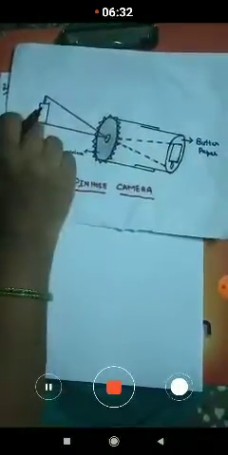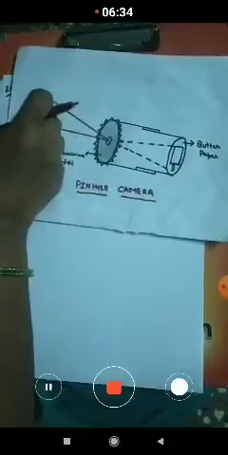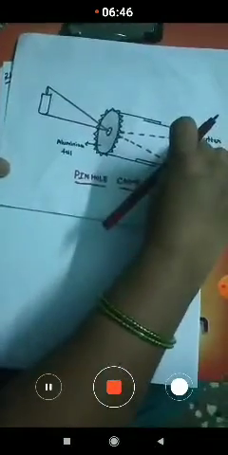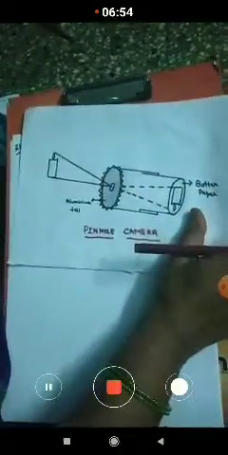Okay, and it is real. The real image is formed. Okay, the image is real. That means the same candle image can be seen on the butter paper. So the image formed on the other side of the cylindrical box is real. It is inverted and it is diminished. Diminished means small in size. Okay, it is diminished and it is small in size when compared to the original one.